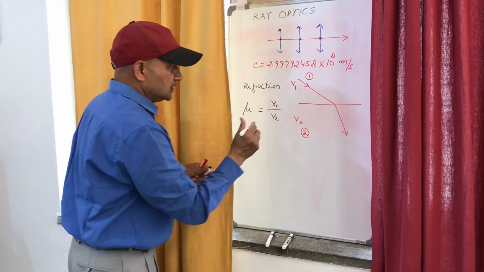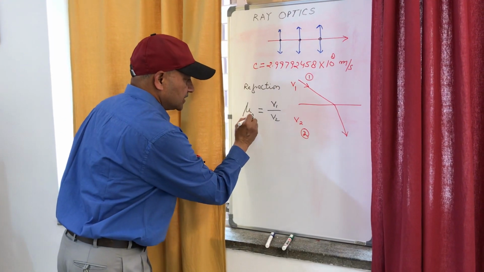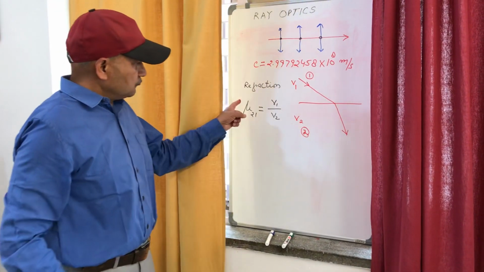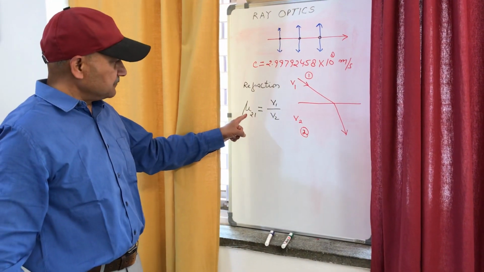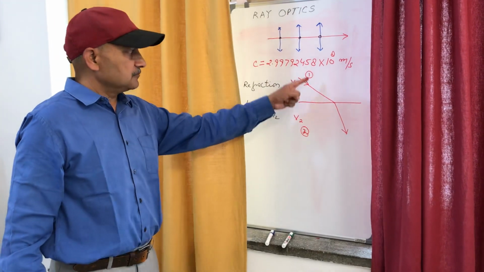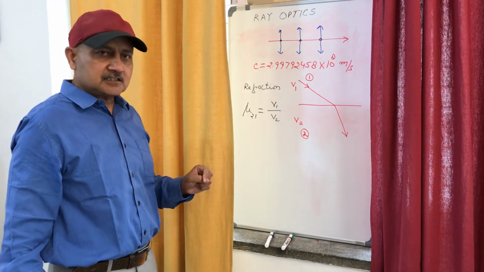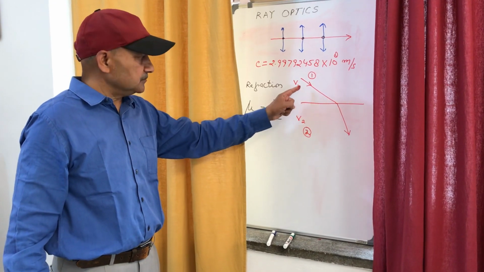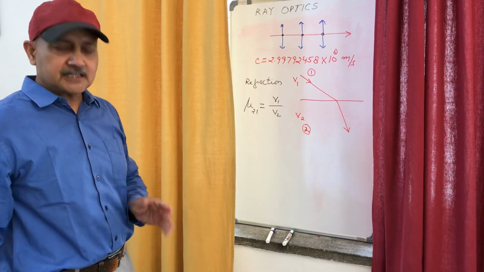This ratio is called refractive index of second medium with respect to first medium. So what is mu 2,1? This is refractive index of second medium with respect to first medium, and this is equal to the speed of light in first medium to the speed of light in second medium.